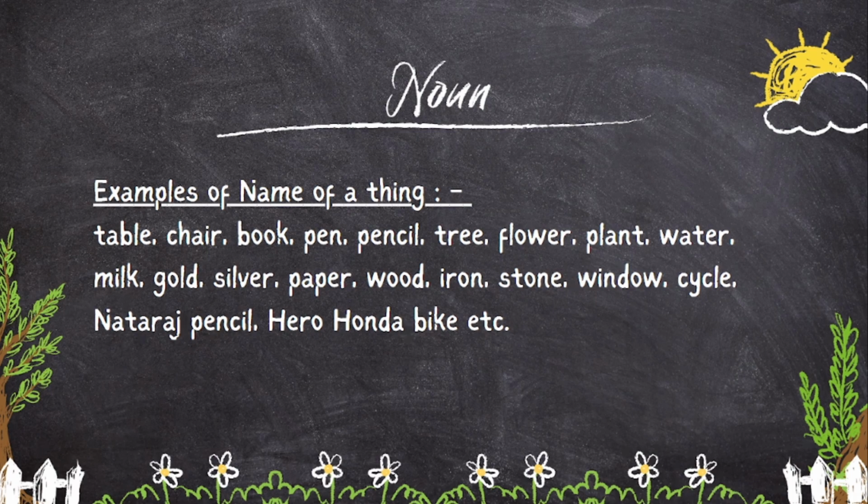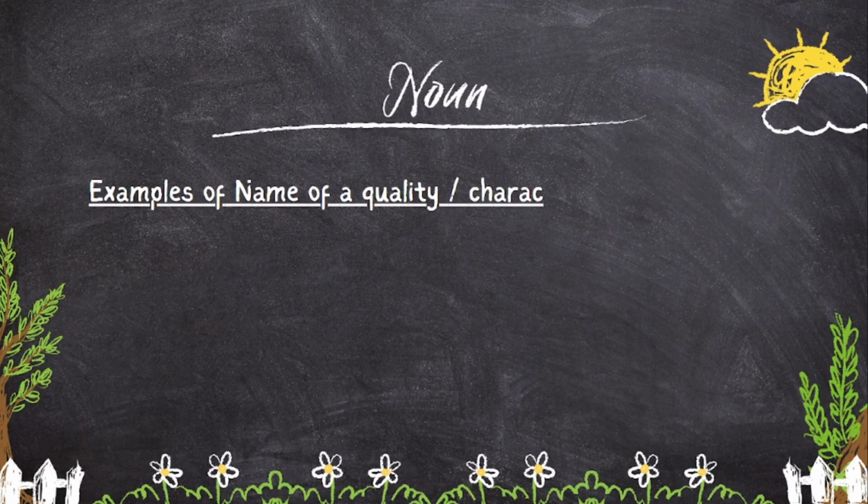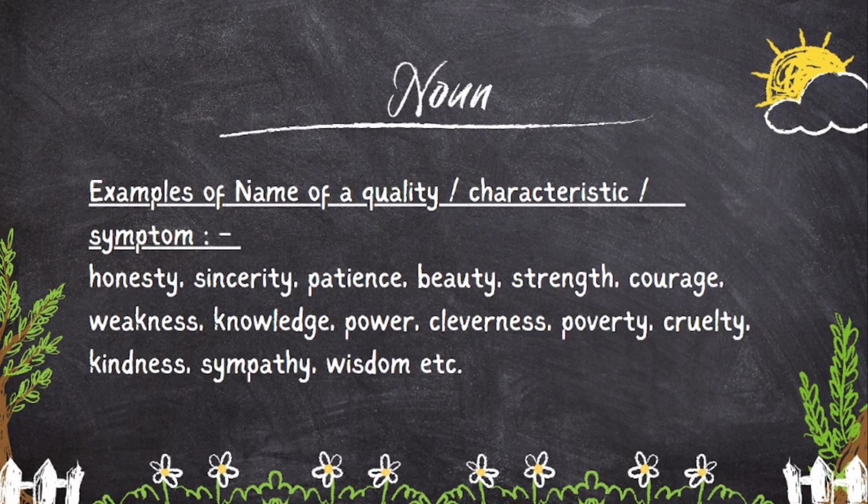The fifth and the last one is name of a quality. Of course, it is the name of a characteristic or symptom also.